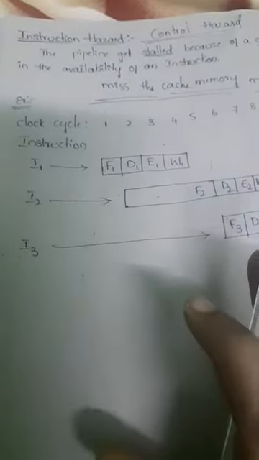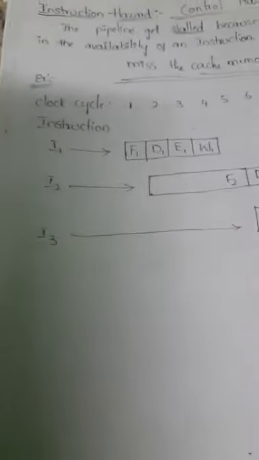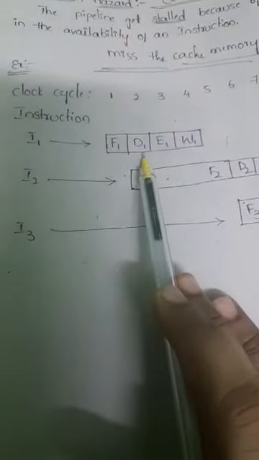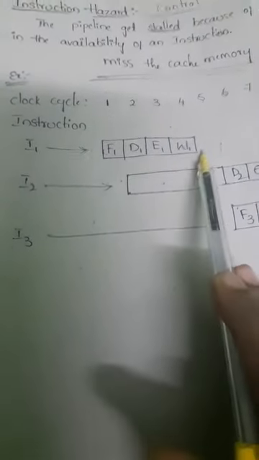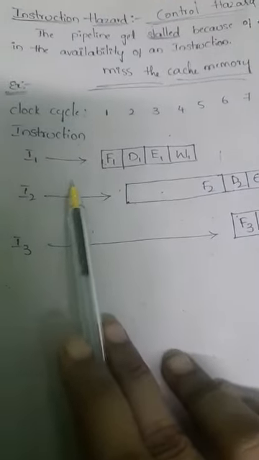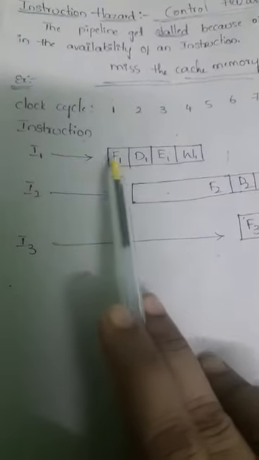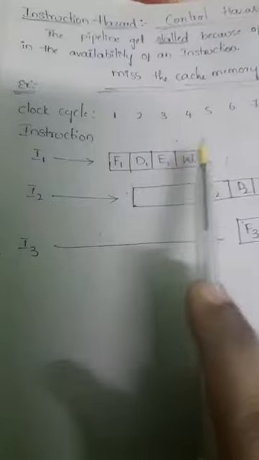We know each instruction will be executed in 4 steps: the fetching procedure, the decoding procedure, the executing procedure, and writing the information. These 4 steps are common for every instruction execution. Here also instruction 1 is executed normally, that is F1, D1, E1, W1.